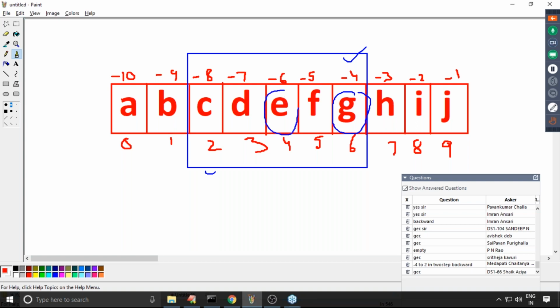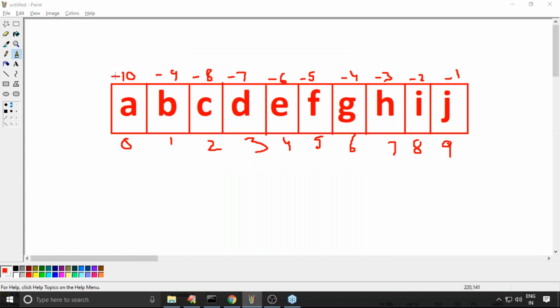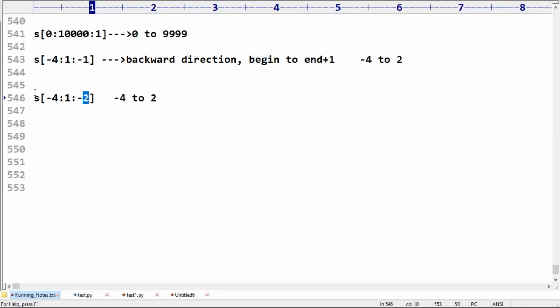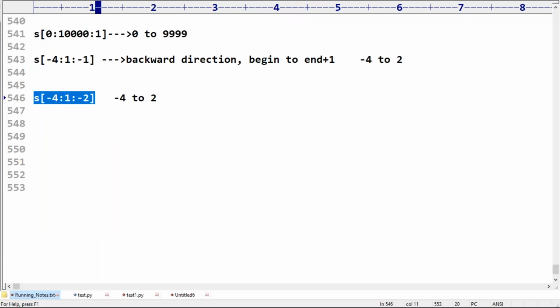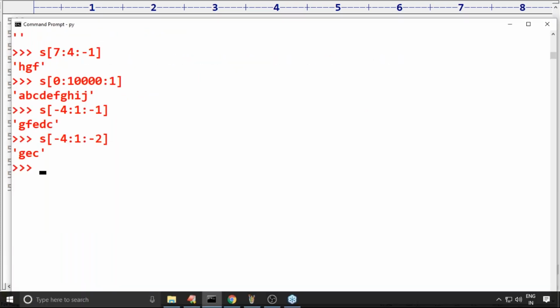G, E and then C. GEC is the answer we are going to get, in backward direction. Okay, now observe carefully. What is the output we are going to get? GEC. Vishnu, take a bit special care.